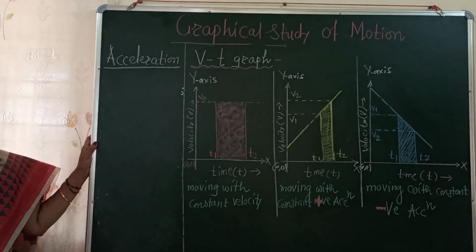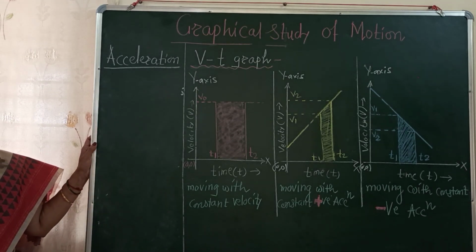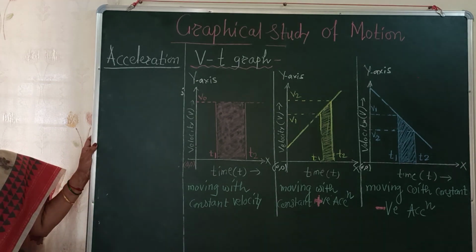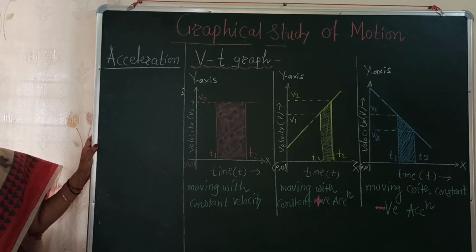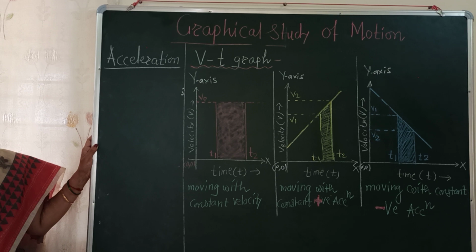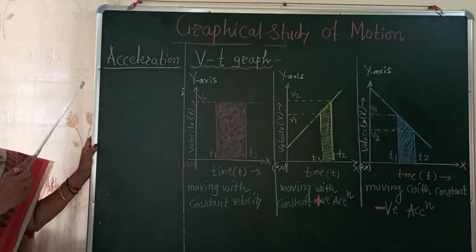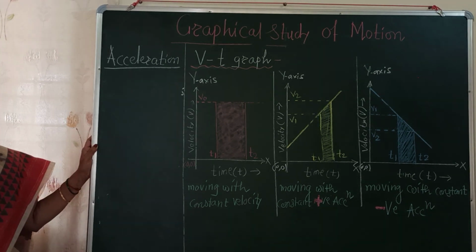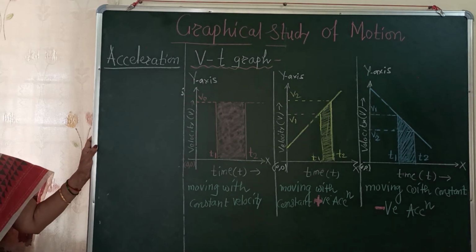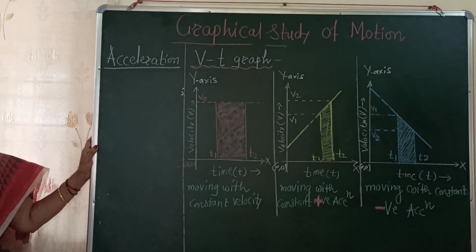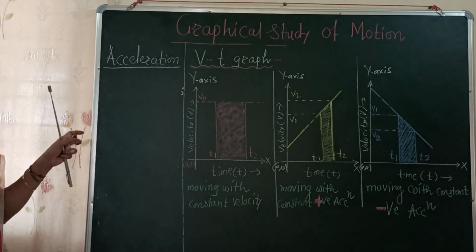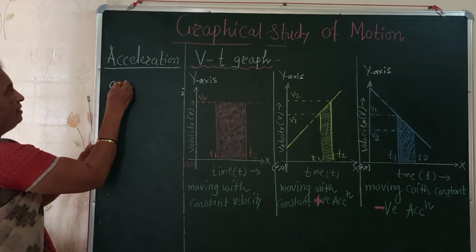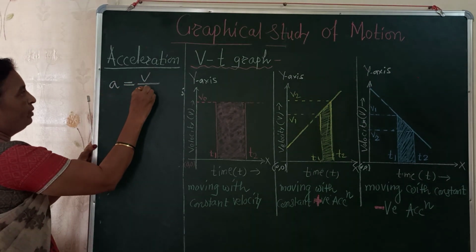We have studied displacement of the particle, and related to displacement we have studied the terms average velocity and instantaneous velocity of the particle. Now if the velocity of a particle goes on changing, we say that the particle is in accelerated motion. Acceleration is defined as the rate of change of velocity, or change in velocity with respect to time. So acceleration is change in velocity upon time.